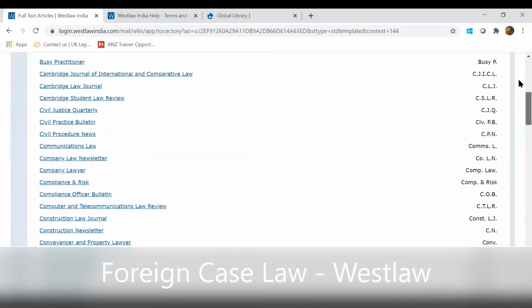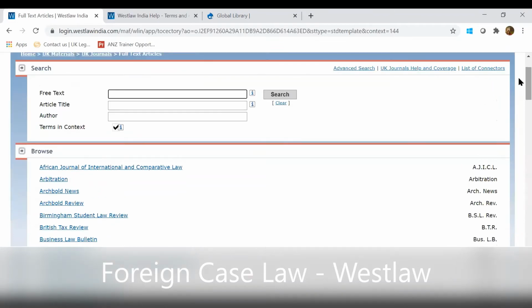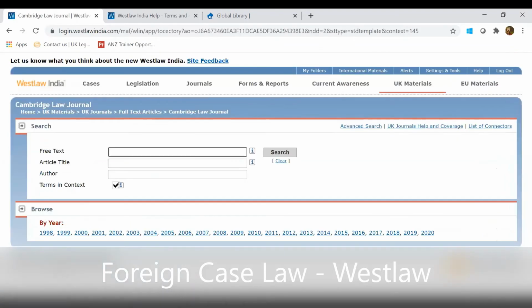We cover around 1100 plus journals in Westlaw, which gives access to renowned journals like Harvard Law Review, Yale Law Journal, Cambridge Law Journal. Everything is available here. For example, if you want to see Cambridge Law Journal, you can just click on that. There is a year-wise arrangement given at the bottom, and you can search the articles in the search boxes given above.